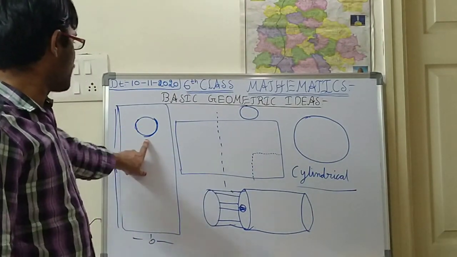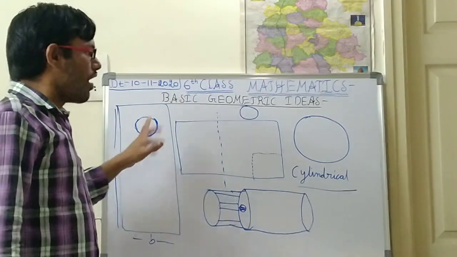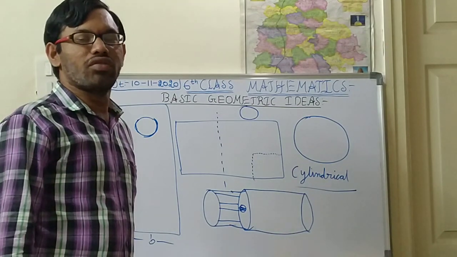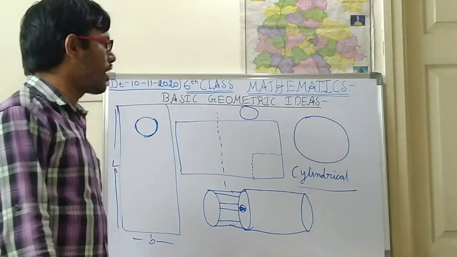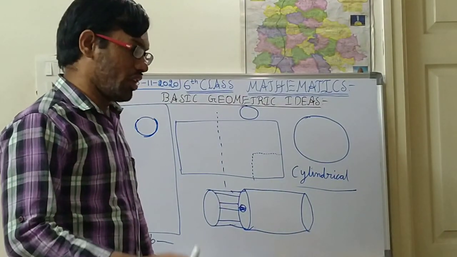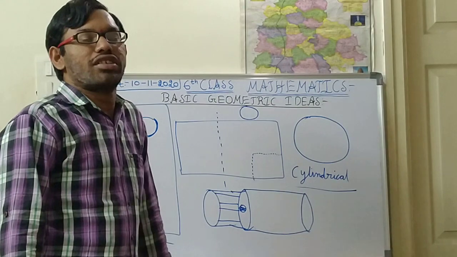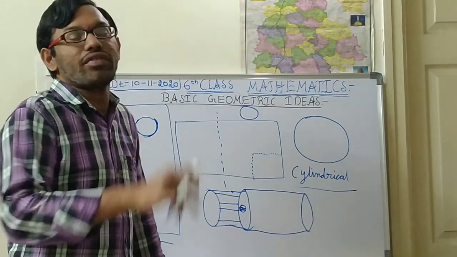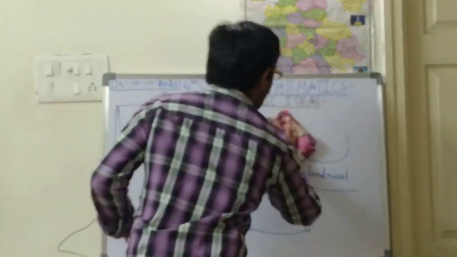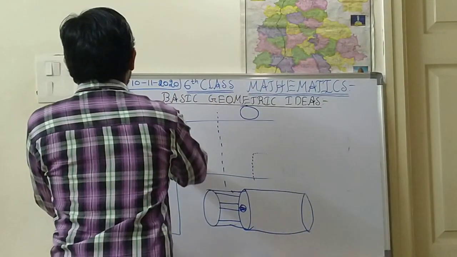But if you see this structure, which shape is it? This is in a circle shape. I think you have learnt these things in previous classes, in the 5th, 4th, 3rd and 2nd class. In today's class, we shall discuss what types of shapes and structures we can draw on paper, on a plane surface. So that one we shall start, children. First I think you have understood up to here very clearly. Okay, next step.